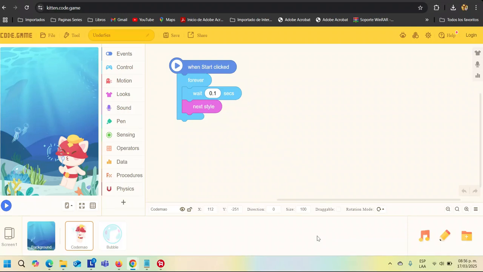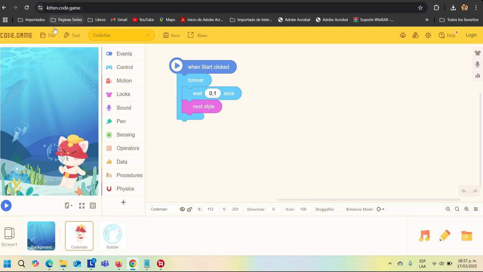Hello everyone. Have you ever wondered how to make a rocket move precisely in a programming platform? Well, stay tuned because today I will teach you step by step how to create a sequence where a rocket moves 300 steps to the right, 500 steps up, and 300 steps to the left in Kitten Editor.